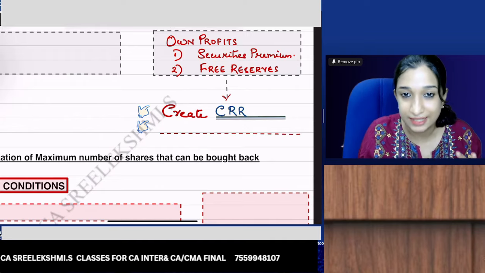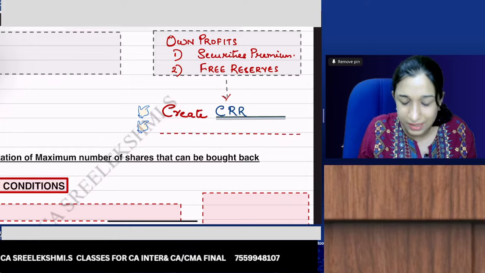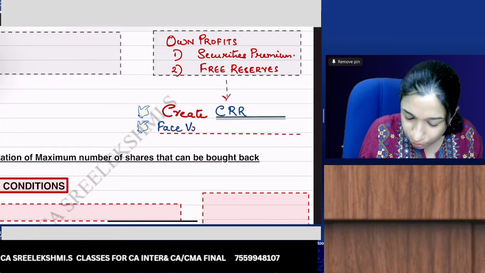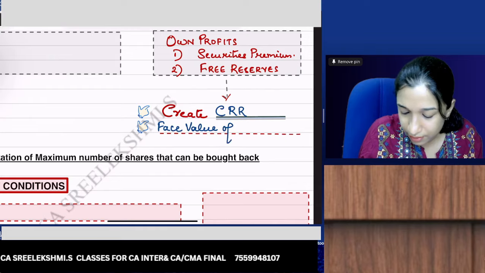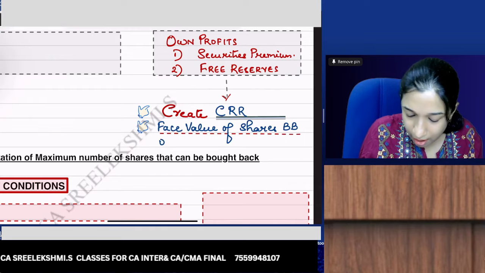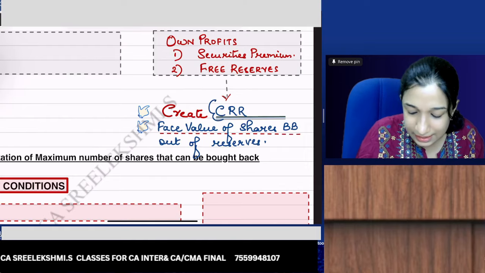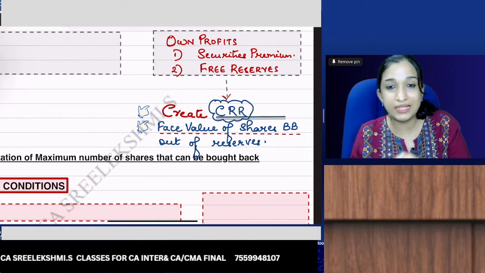Capital redemption reserve to be created is equal to the face value of shares bought back out of reserves. We'll discuss why the company should create CRR.